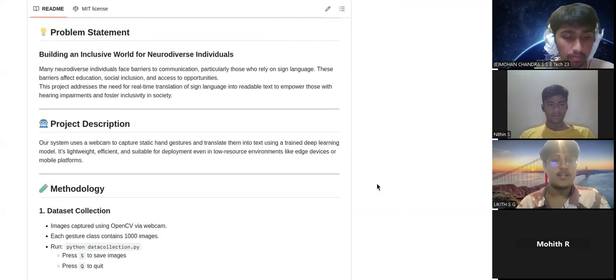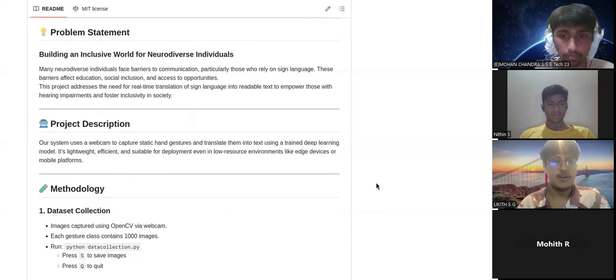Many neurodiverse individuals face barriers to communication, particularly those who rely on sign language. These barriers affect education, social inclusion, and access to opportunities. This project addresses the need for real-time translation of sign language into readable text to empower those with hearing impairments and foster inclusivity in society.